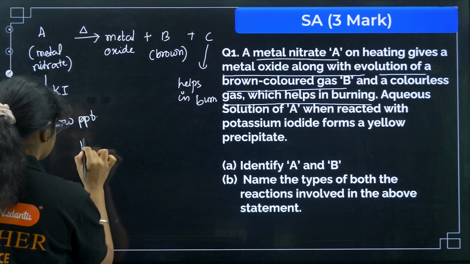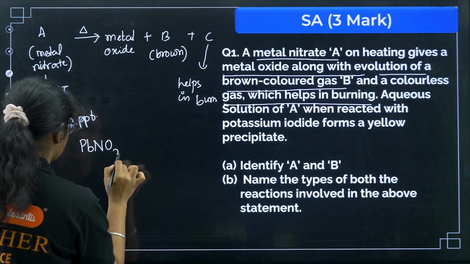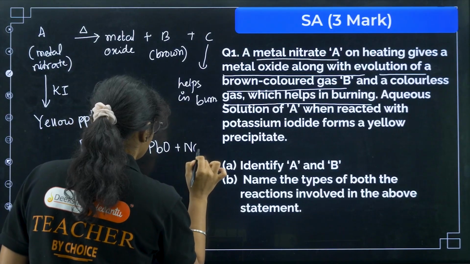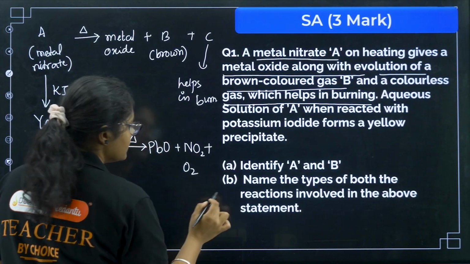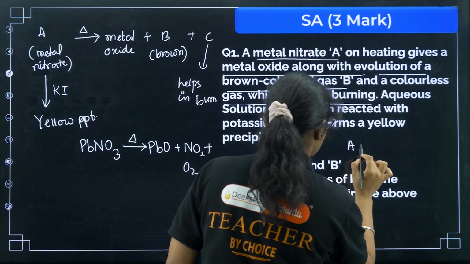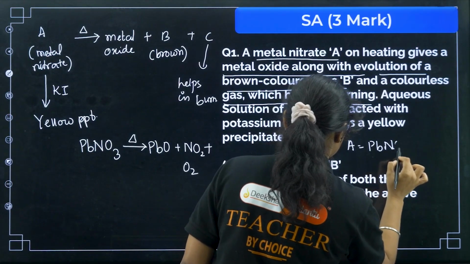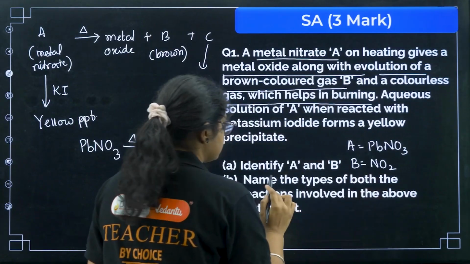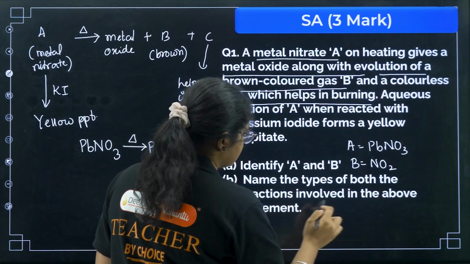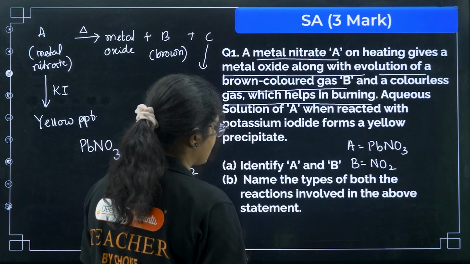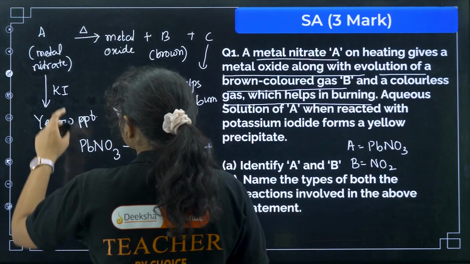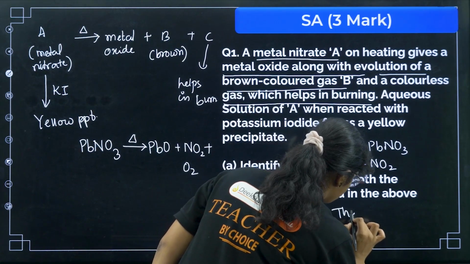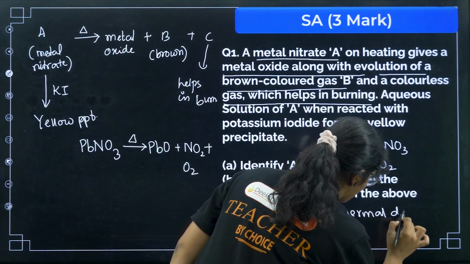So by now all of you would have guessed this. This is nothing but PbNO3. When you heat it, we get PbO plus NO2 plus O2, right? So what is here A? A is PbNO3 and B is NO2. Next, name the type of both the reactions involved in the above statement. So the first reaction here is what? This is your decomposition reaction, or better you can write thermal decomposition.